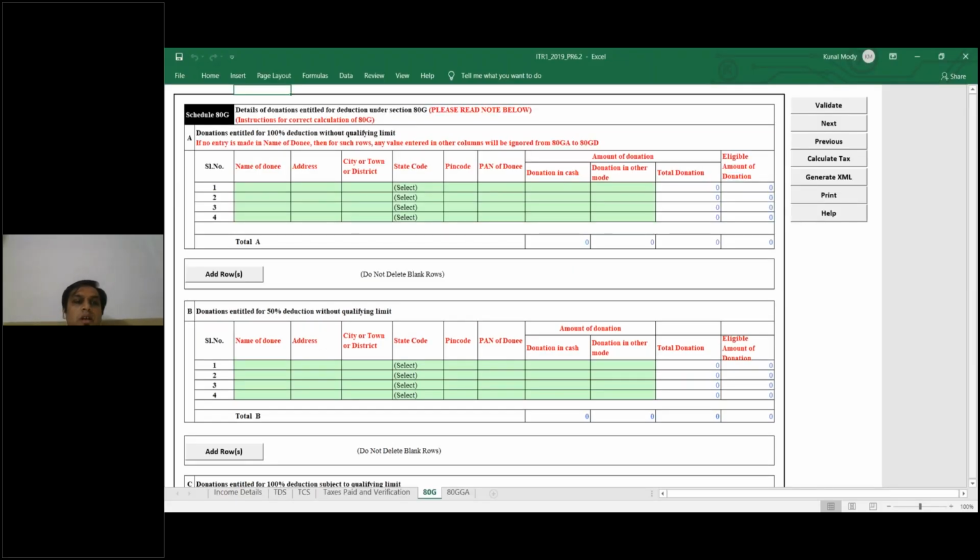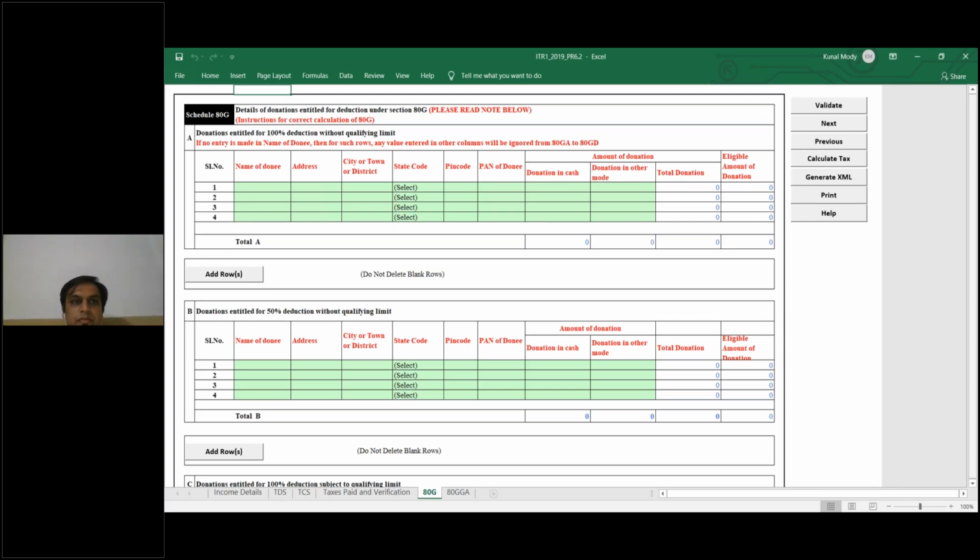Here you have to provide the donation details which you had given to different institutions and whether they fall under different categories. You have to put all the details like name of donee, address, city, town, state code, pin code, PAN of donee, donation in cash, donation in other mode, total donation. Different donations have different limits for benefits. Like if you are giving to PM CARES Fund, 100% deduction without qualifying limit. If you are giving to certain scientific researchers, then it is 50% deduction without qualifying limit.